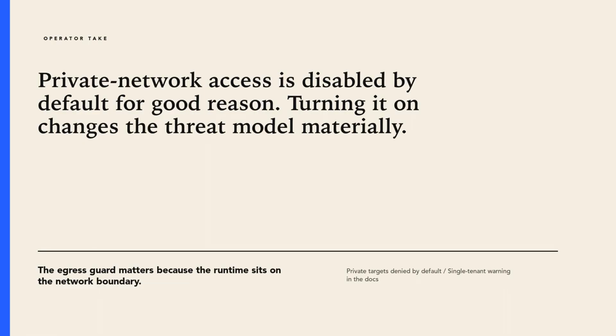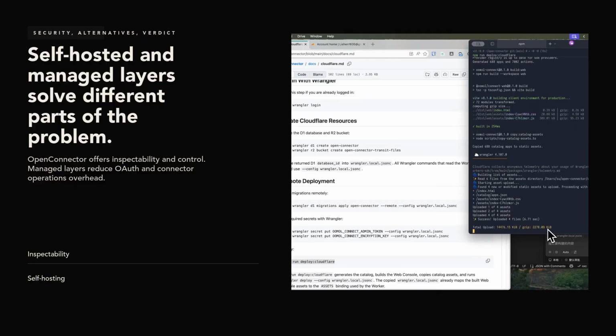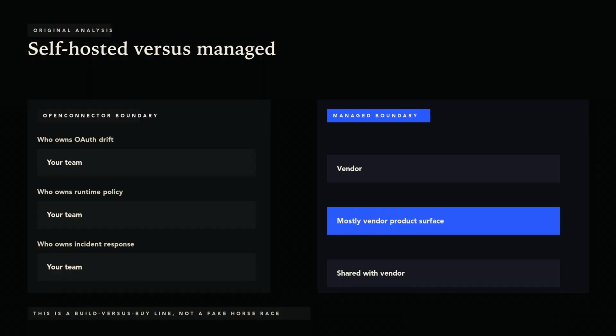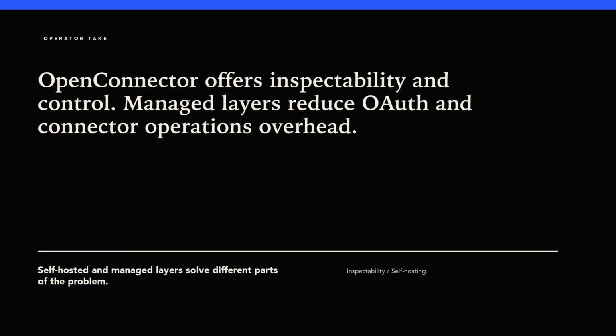Compared with managed integration platforms, the trade-off is straightforward. Composio and Pipedream package more of the OAuth and connector operations as a service. Zapier's MCP offering gives agents access to a very large managed app ecosystem. OpenConnector's advantage is inspectability, self-hosting, and control of the gateway. Its cost is that your team becomes the gateway operator. This is not an independent benchmark declaring one winner. It is a build versus buy boundary.